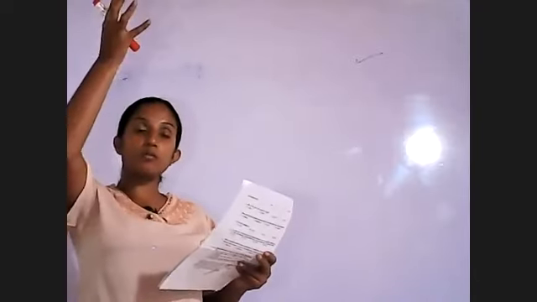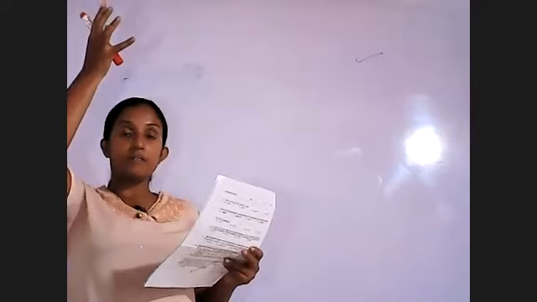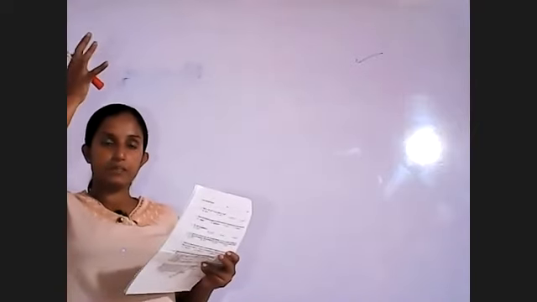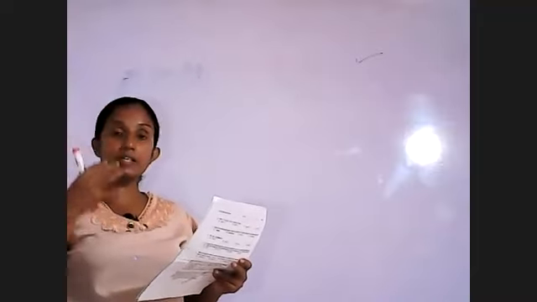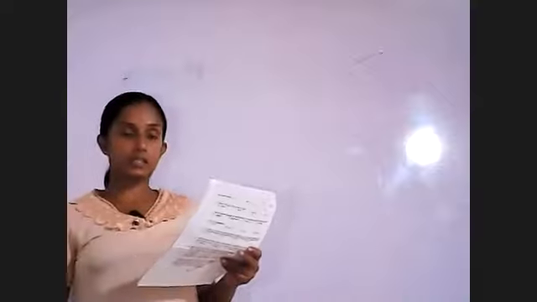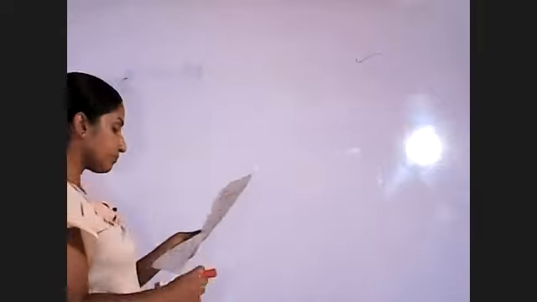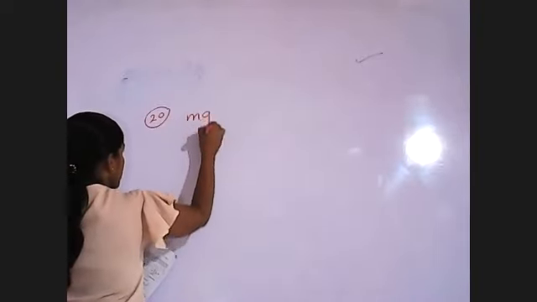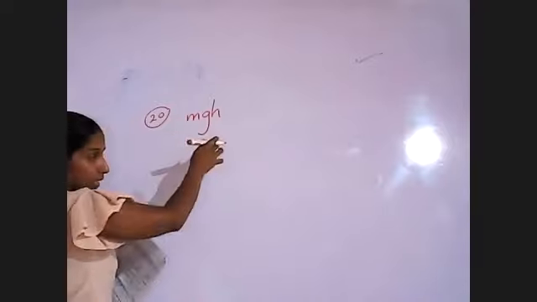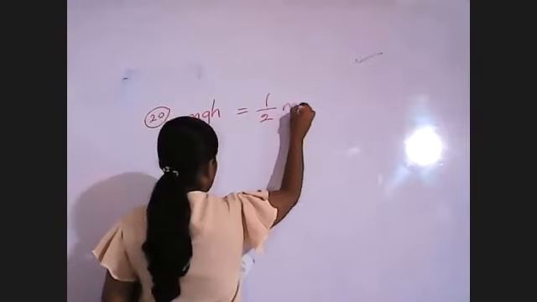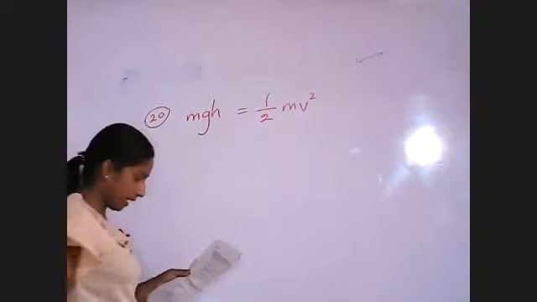The total amount of potential energy it has in the tree converts to the maximum amount of kinetic energy when it touches the ground. So we have to equate these two, right? Question number 20. Potential energy, how do we calculate? mgh, and kinetic energy, half mv squared.